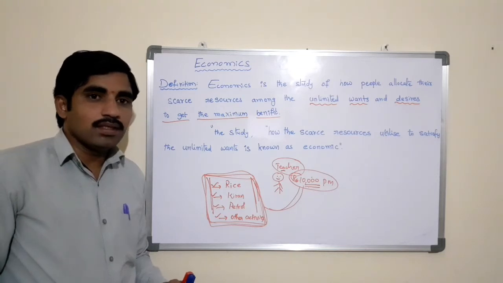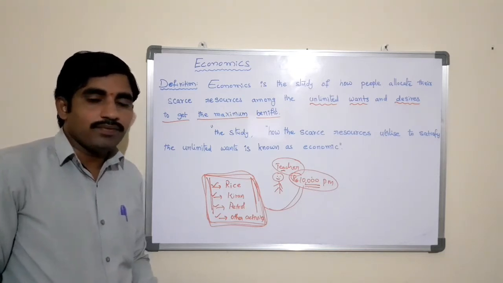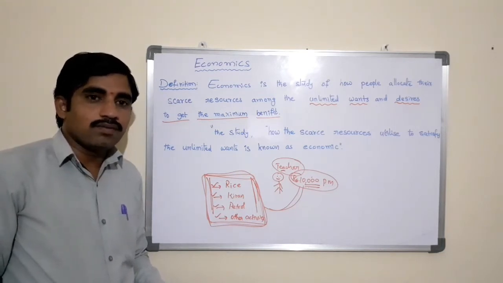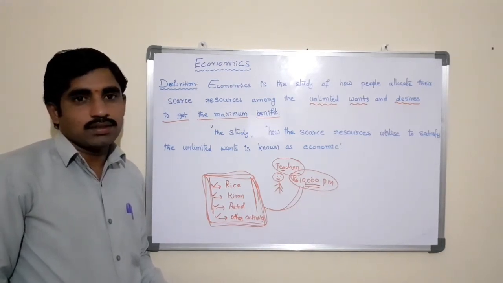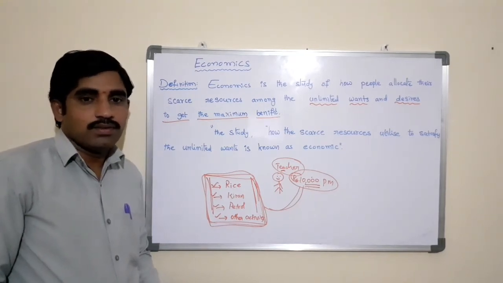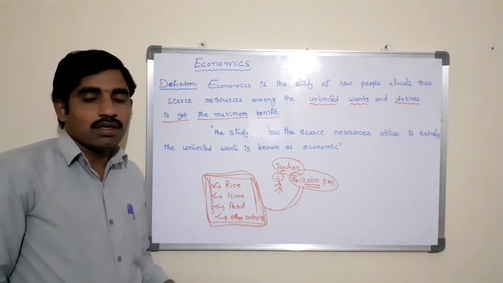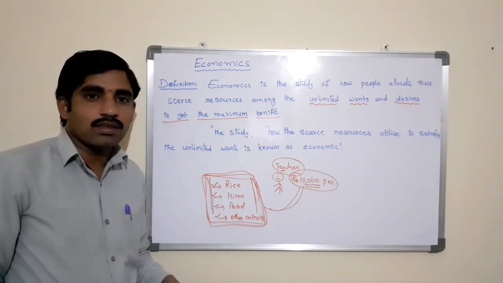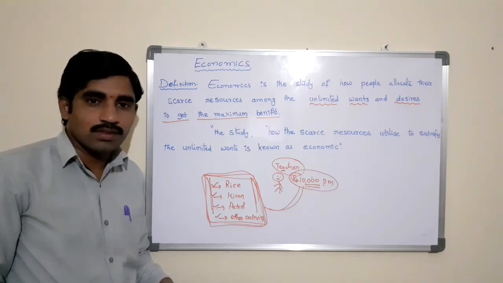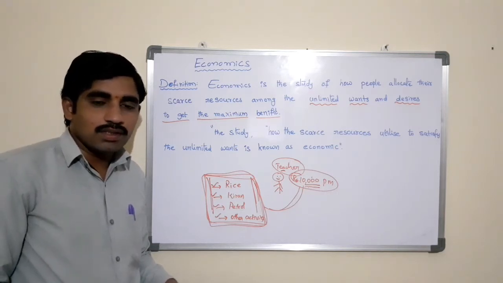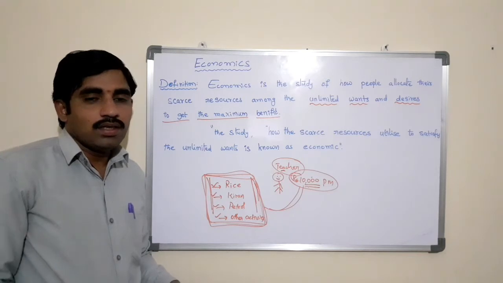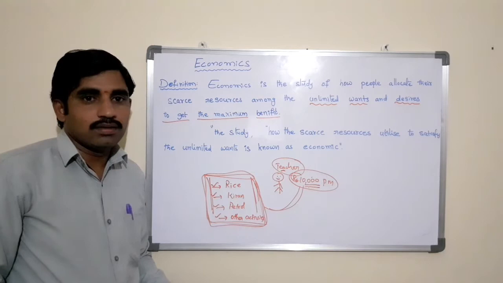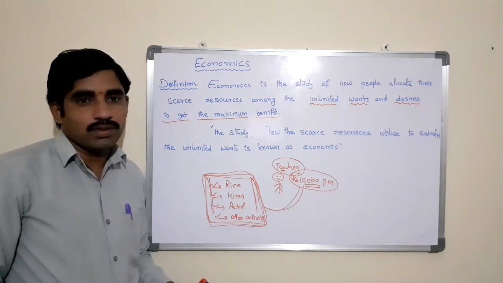Economics is a social science which is concerned with the production, distribution and consumption of goods and services in every organization. It is concerned with how the production process will be conducted, what the factors of production are, what the prices of production are, and how production decisions will be taken. All these decisions related to production are also the study of economics.